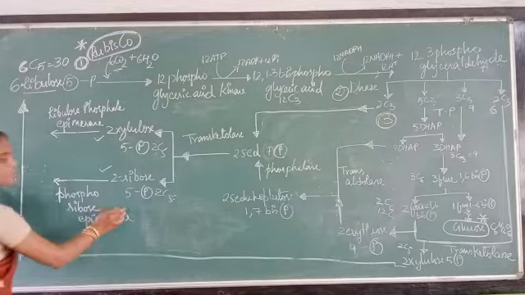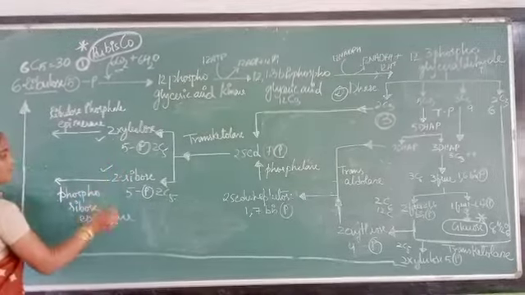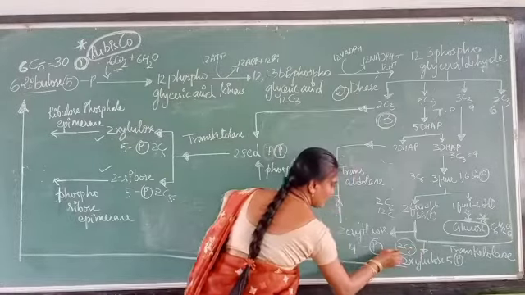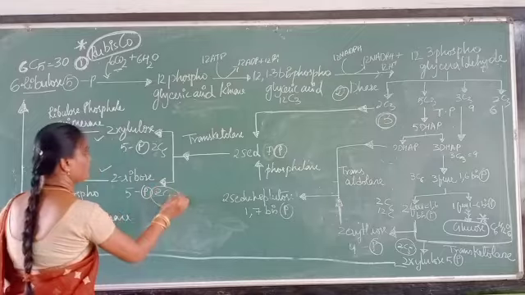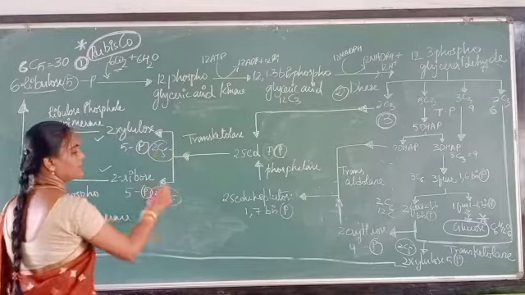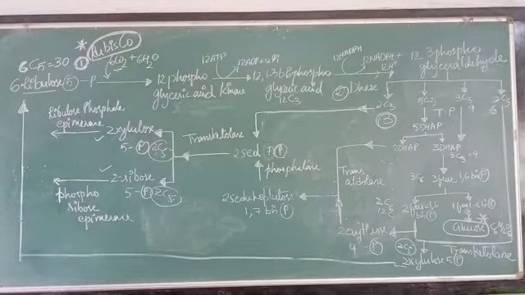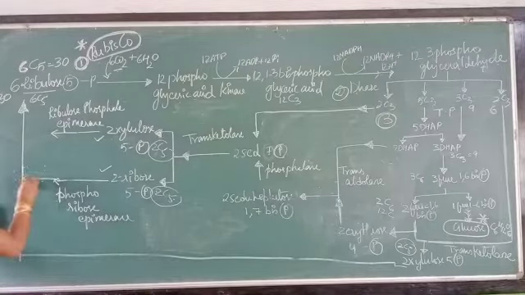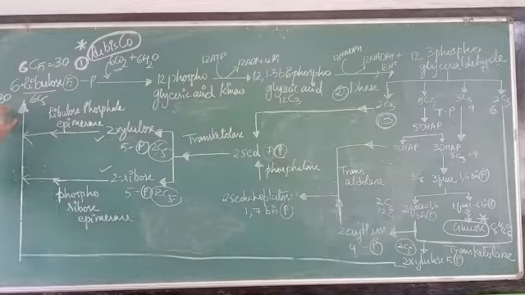So 10 plus 10 plus 10, totally 30, that is 6C5, 30. So this is how 6 molecules of ribulose 5-phosphate are formed.